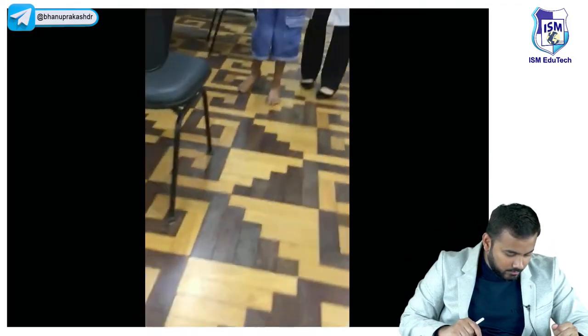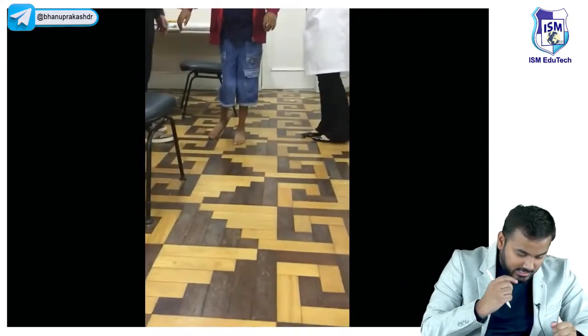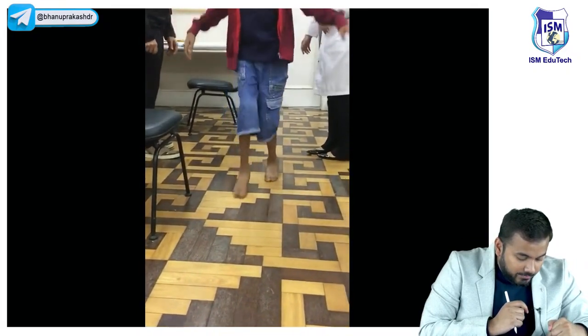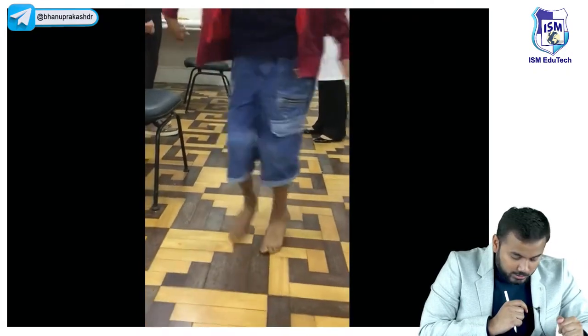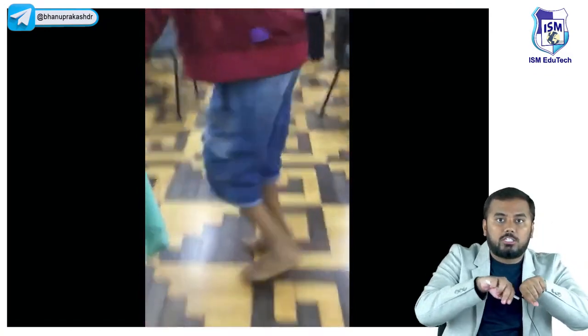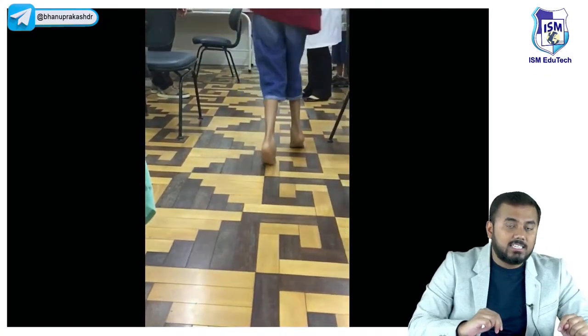Can you look at the video? Yeah, you can see here very clearly. Look at the child who is walking here. He is walking on his toes. Yeah, dekho. He is walking on his toes with his knees crossed. Okay, this is called as scissor gait.